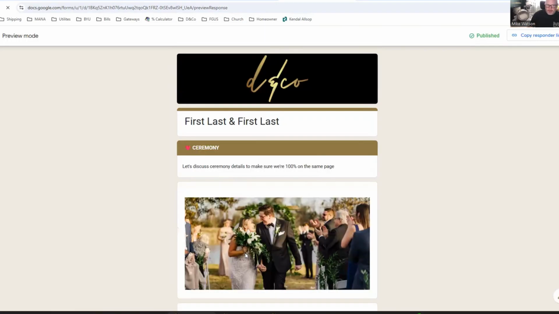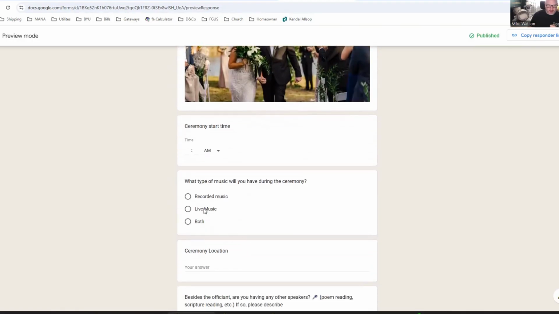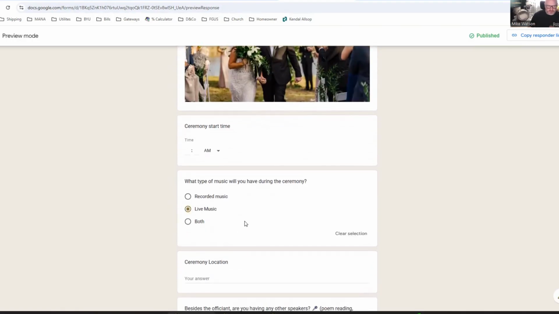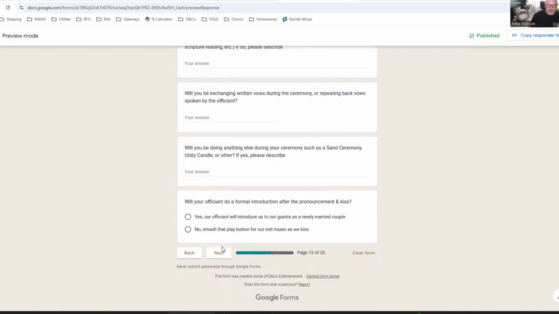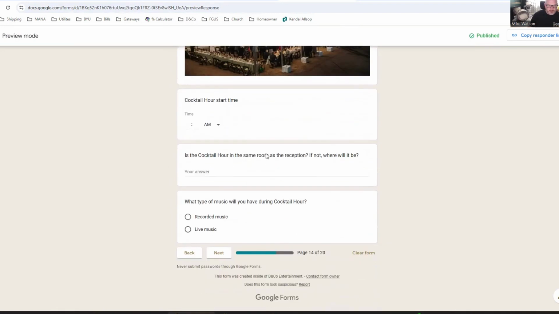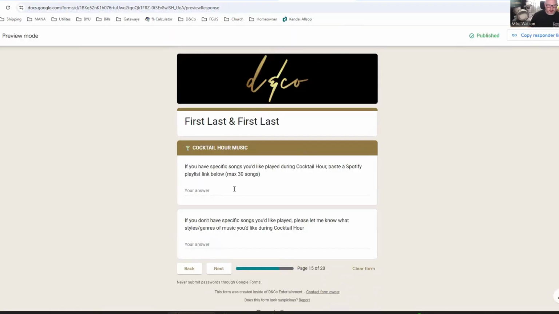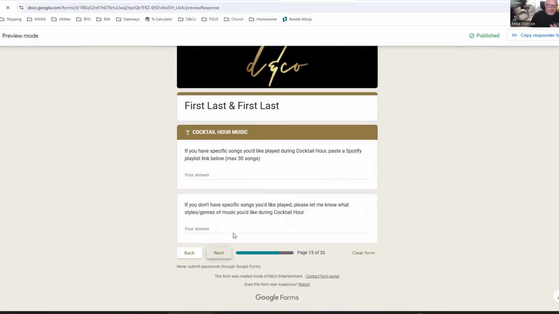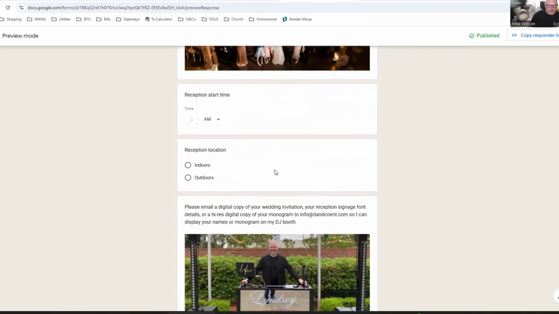But if they had selected that they are having 100% live music throughout all of their ceremony, then it would have skipped that and gone straight to cocktail hour. So that's what I really like about this form, is the logic that's built in so that it can jump around like this. Questions about cocktail hour, same thing, same type of logic built in. So we'll say recorded music and it'll prompt them to give me the same type of information that they did about prelude music. Into the reception,